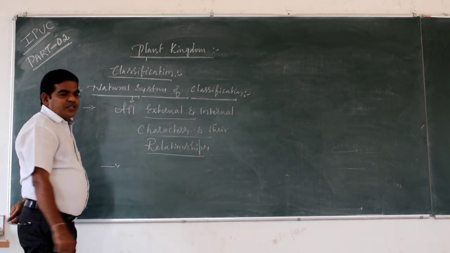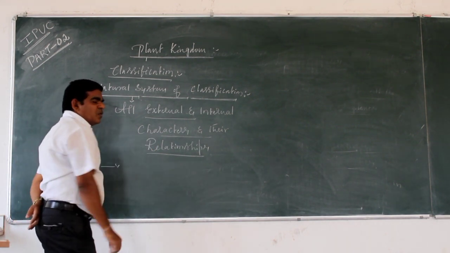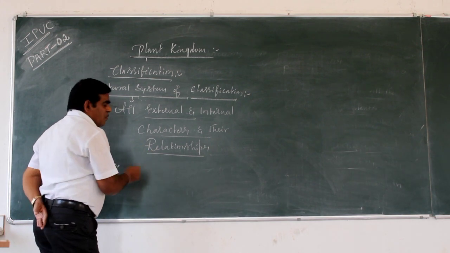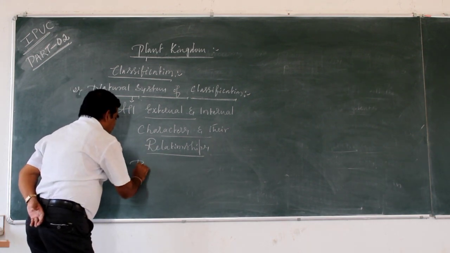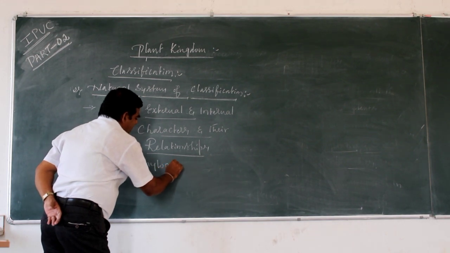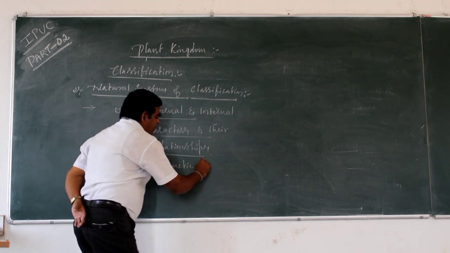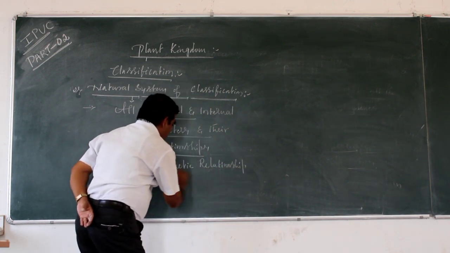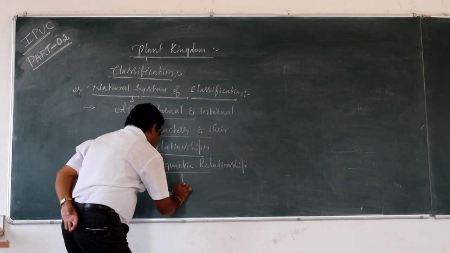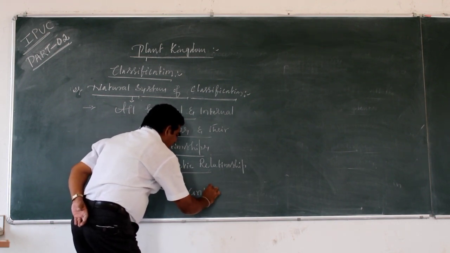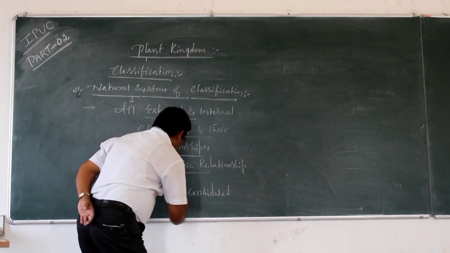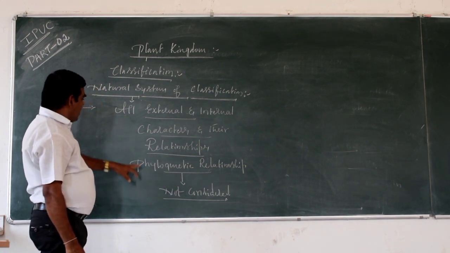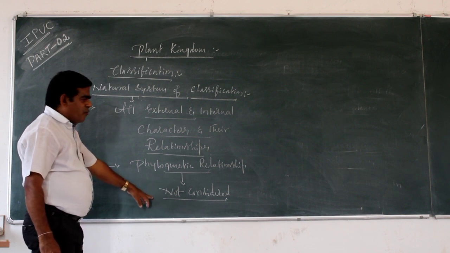This system does not follow the phylogenetic relationship. In the natural system of classification, the phylogenetic relationship between the plants is not considered.